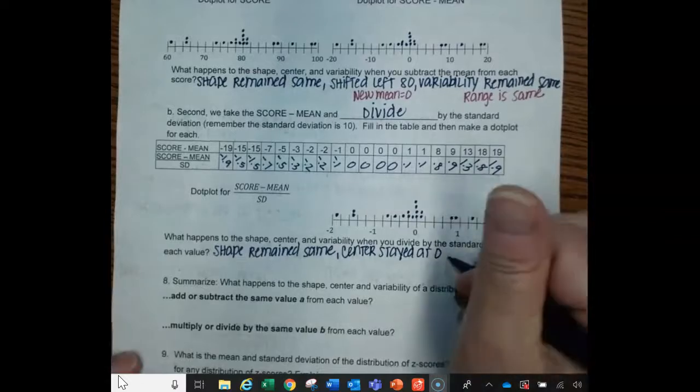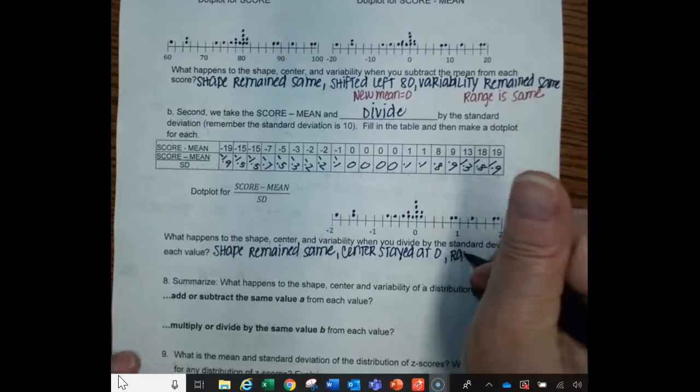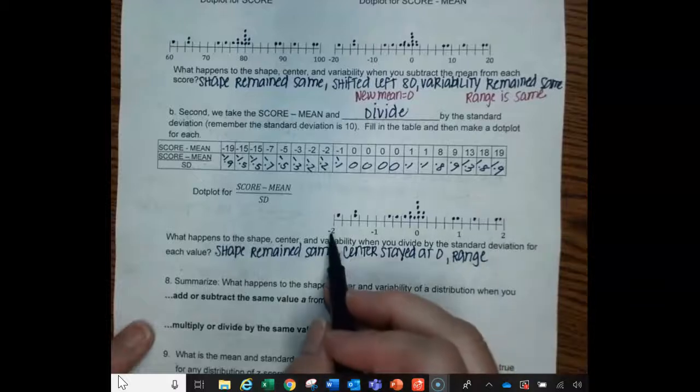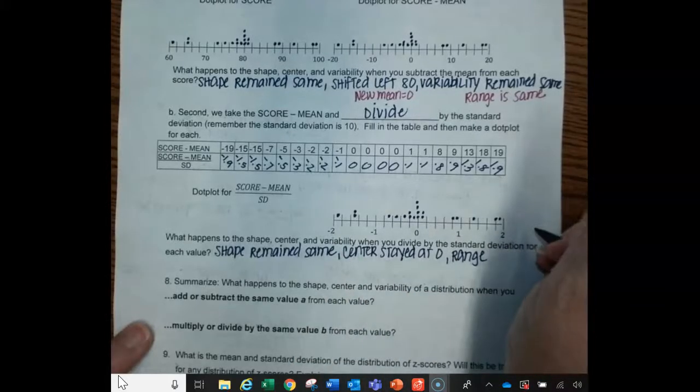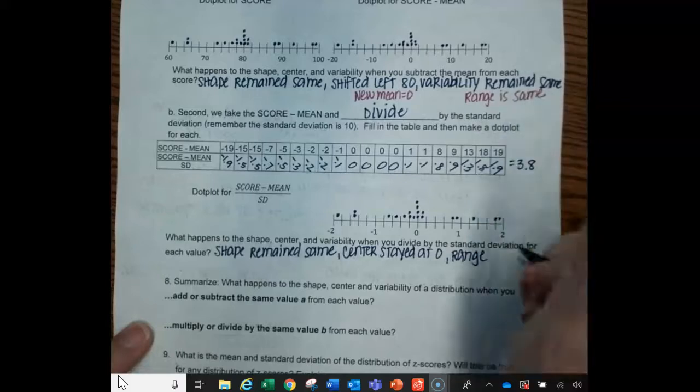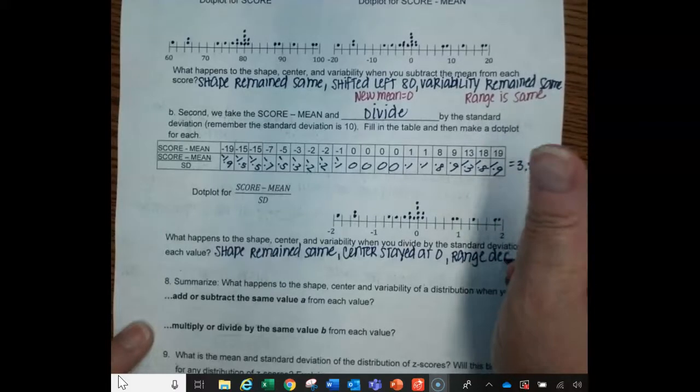Okay, and then the range, so the range, this is negative 1.9 to positive 0.9, so that range equals 3.8, so the range decreased.